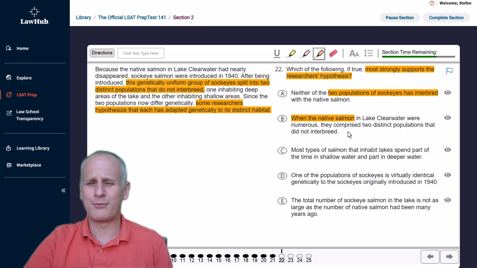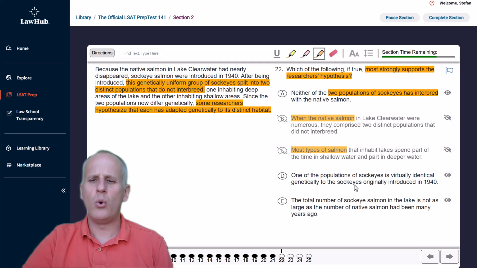Remember that past performance does not necessarily indicate or prescribe future results. So B would need a bunch of different information. And again, there weren't that many native salmon left in 1940 either. And we don't even know when they were numerous for that matter. So then choice C, most types of salmon that inhabit lakes spend part of the time in shallow water and part in deeper water. Wonderful. Most types of salmon. Is that sockeye? I have no idea. This needs a bunch of additional information. We should be able to eliminate C almost immediately.